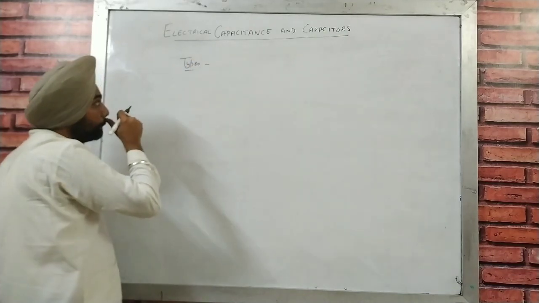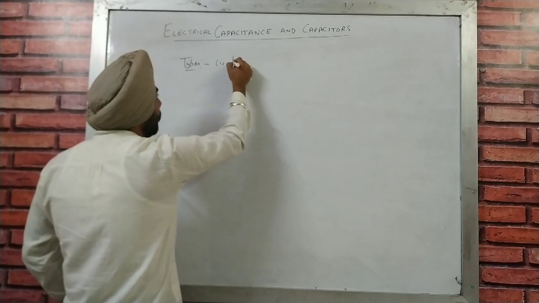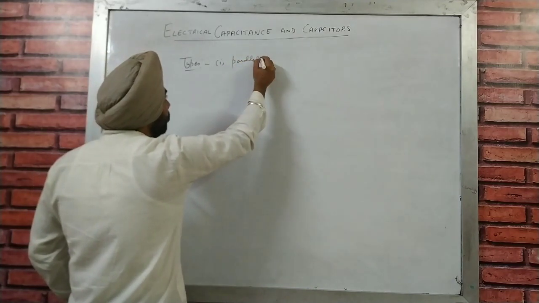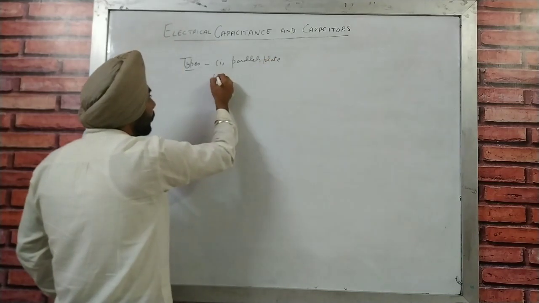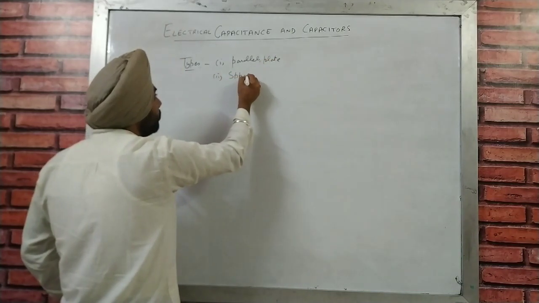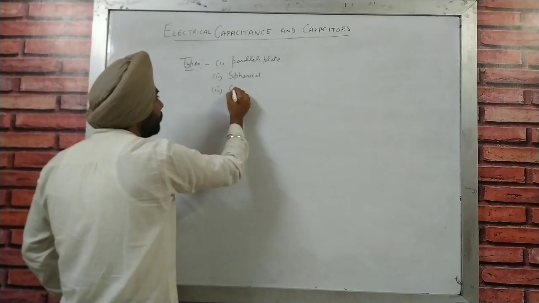Now, types. So there are three types. So first is parallel plate, and second is spherical, and third is cylindrical.